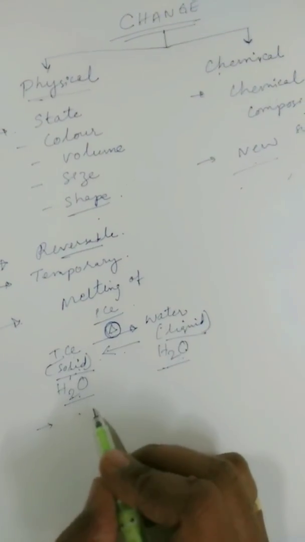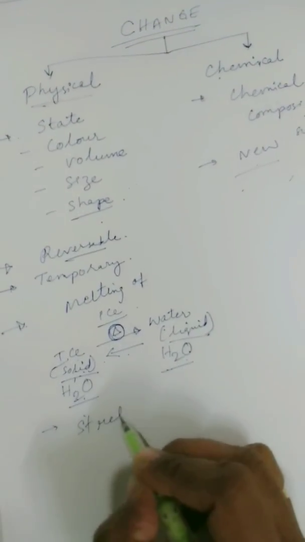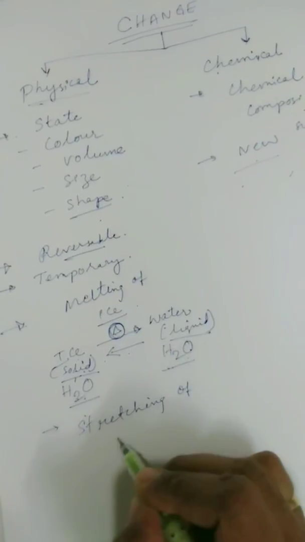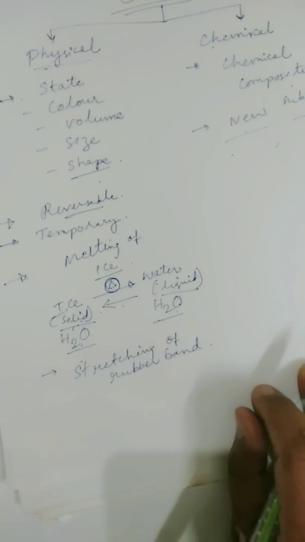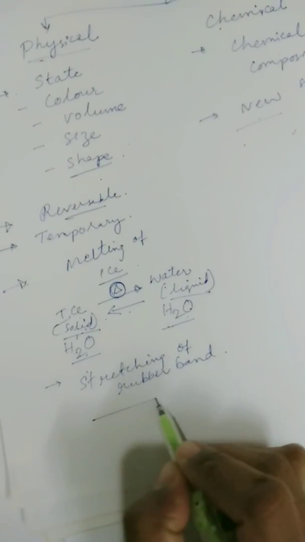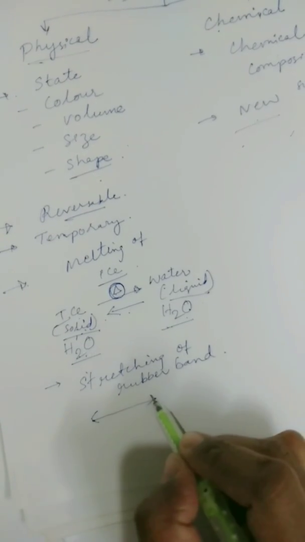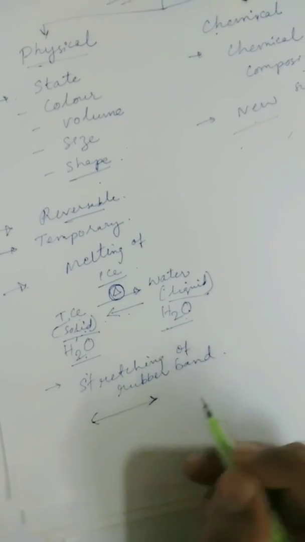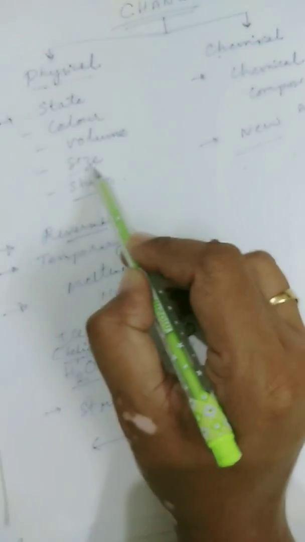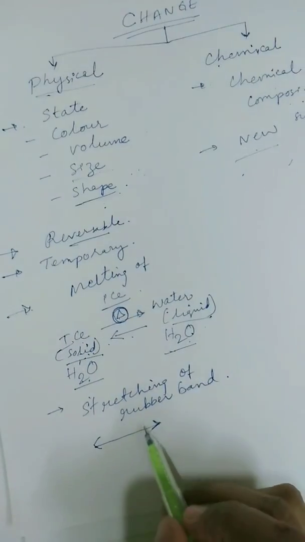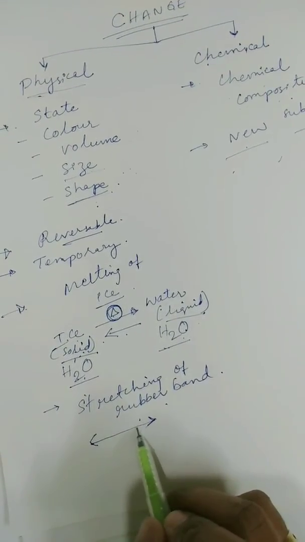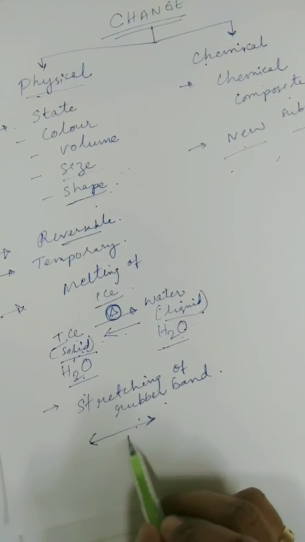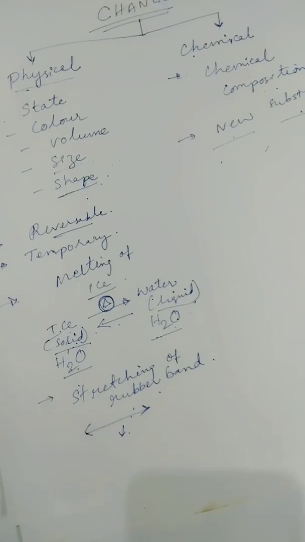Let us look at another example, stretching of a rubber band. What happens if you stretch a rubber band? It increases in its size. It stretches and its length increases. So which physical property is changed here? The size and the shape of the rubber band change. When you apply some force, it changes, and when you remove the force, the rubber band again comes back to its original size and shape.